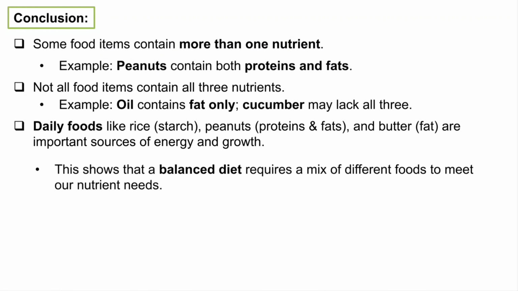This shows that a balanced diet requires a mix of different foods to meet our nutrient needs. But what is a balanced diet? It is where you are eating everything in the right proportion. We should be mixing different foods. You should not be eating only one type of food. You should be eating different types of food so that you get all the nutrients from them.